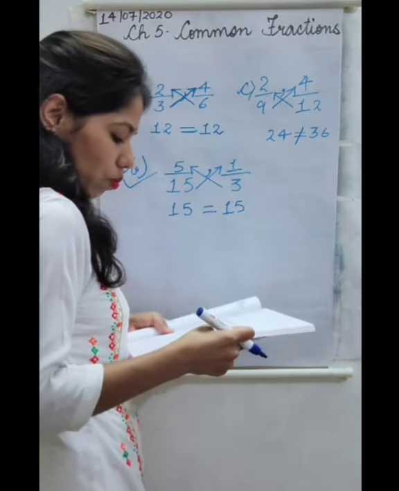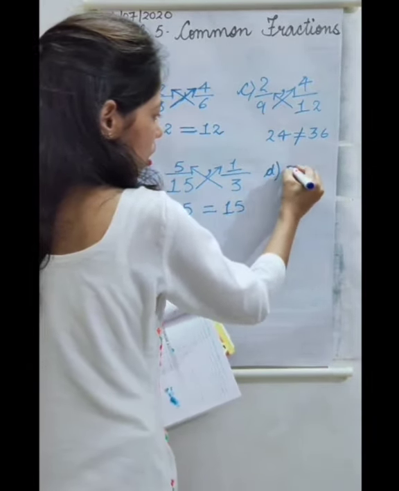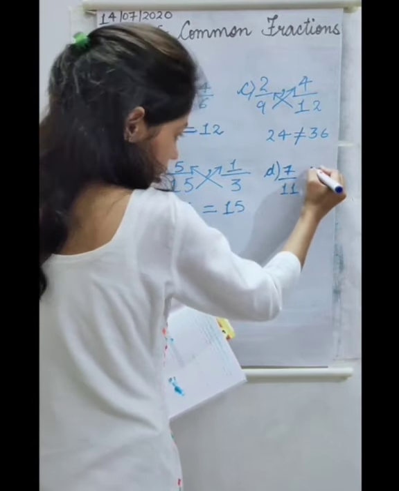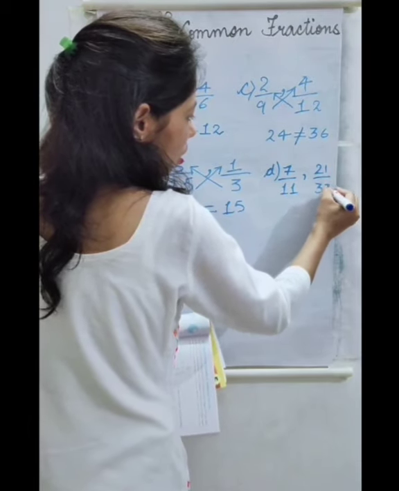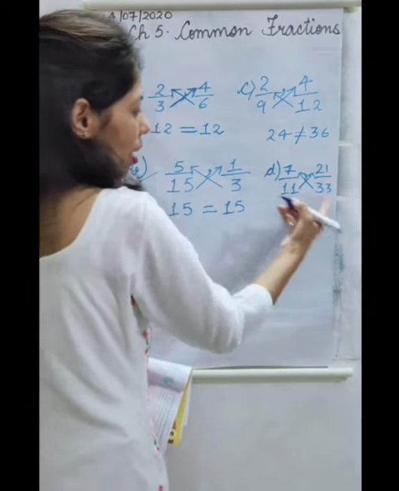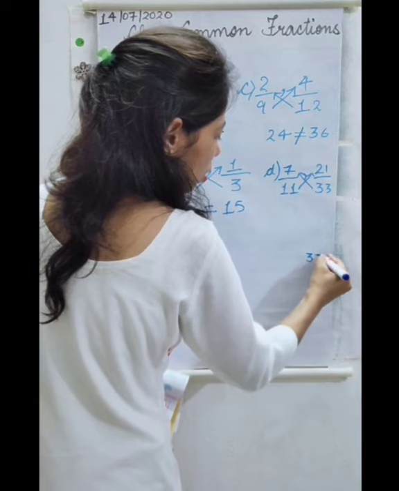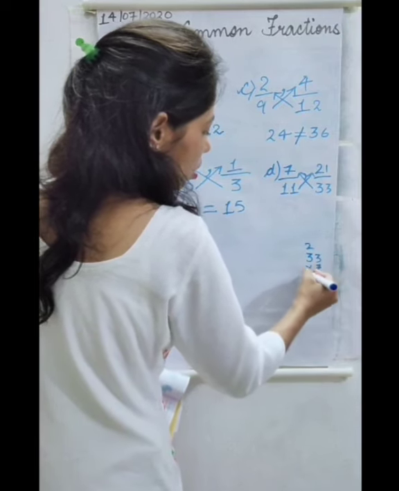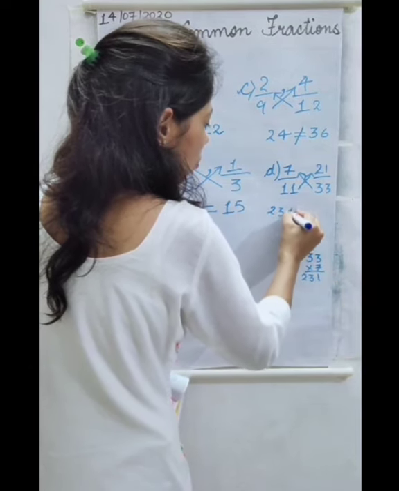Then D part, 7 by 11 and 21 by 33. So here also we will do cross multiplication, as it is a bigger number. So 33 multiplied by 7. 7 3s are 21, 7 3s are 21 plus 2, 23. 231.